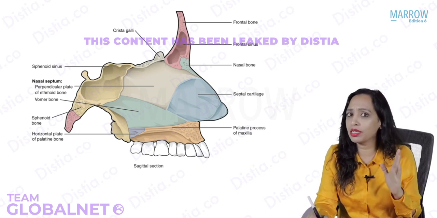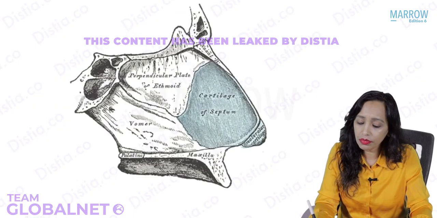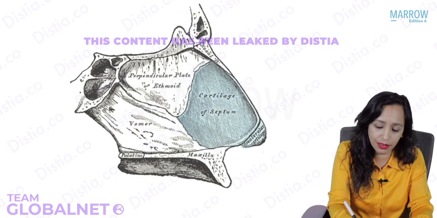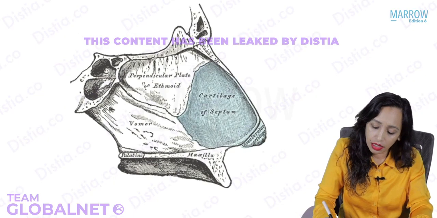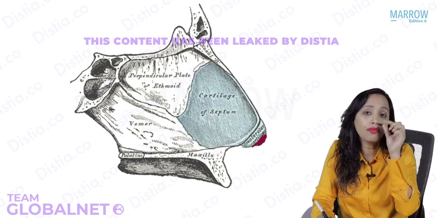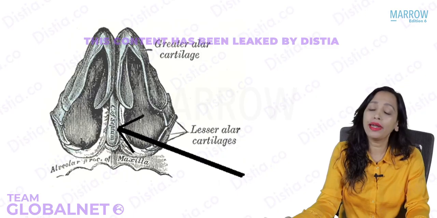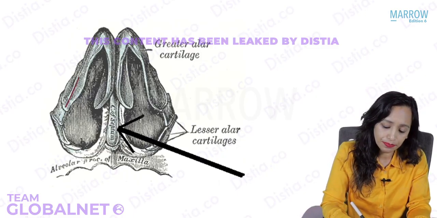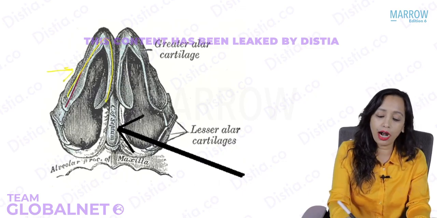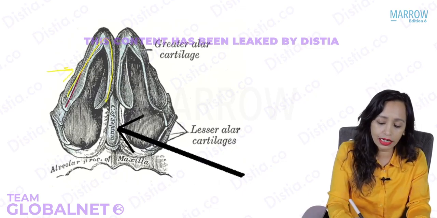Now, the septum is actually divided into three parts. The lowermost part of the septum is formed by the medial crura of the lower alar cartilage. We have seen the alar cartilage earlier also. It is a U-shaped cartilage like this, and it has a lateral crura that forms a part of the external nose, and a medial crura.